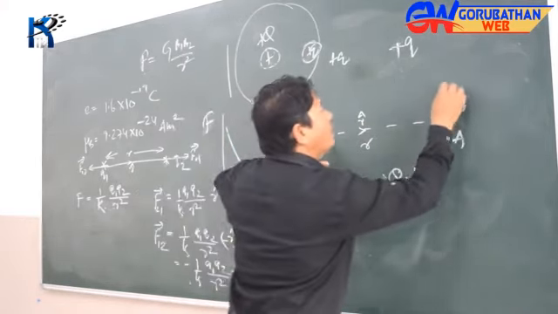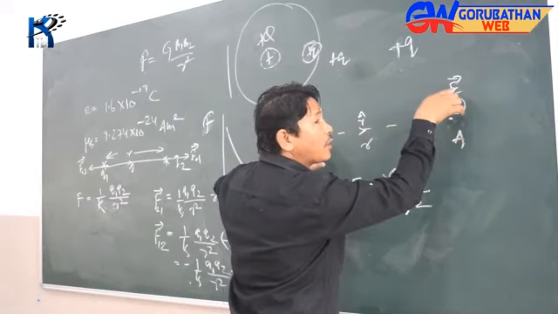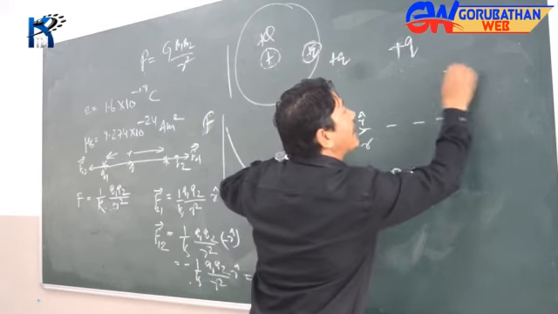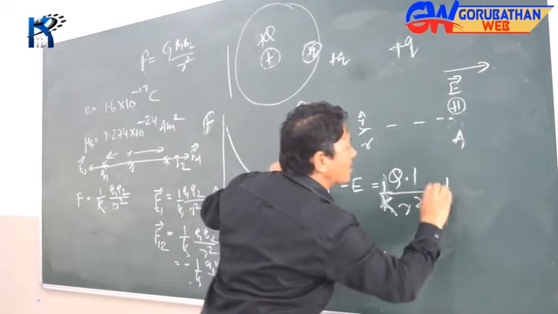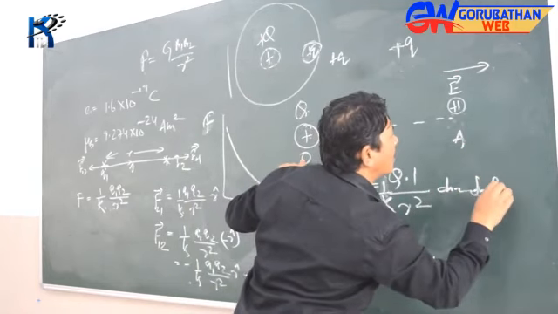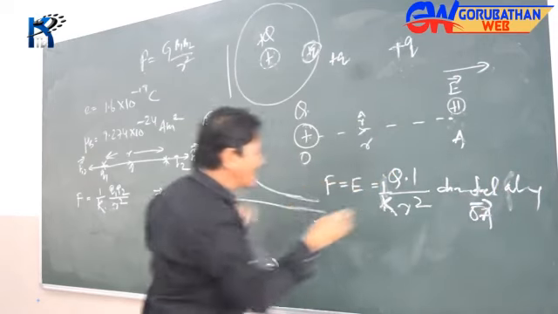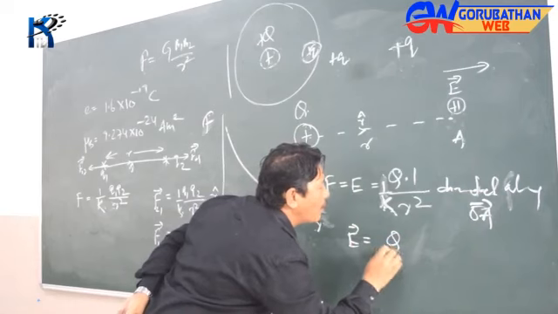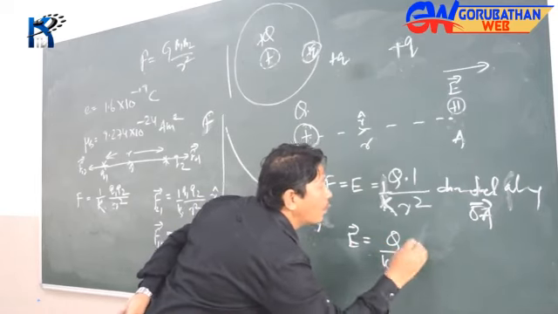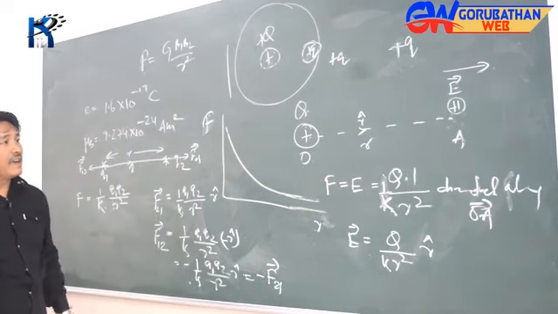So the force on that unit positive charge, E, which we call intensity, will be directed from O to A, along OA precisely. Otherwise vectorially I can write that as Q by K R square with R hat. There you see, that's the intensity at that point.